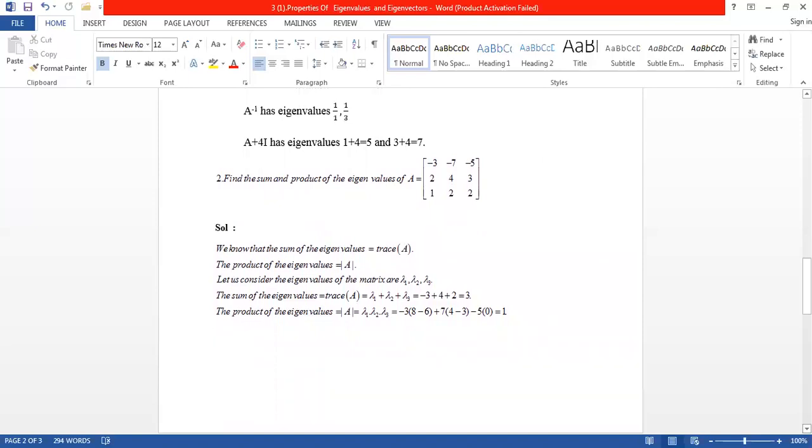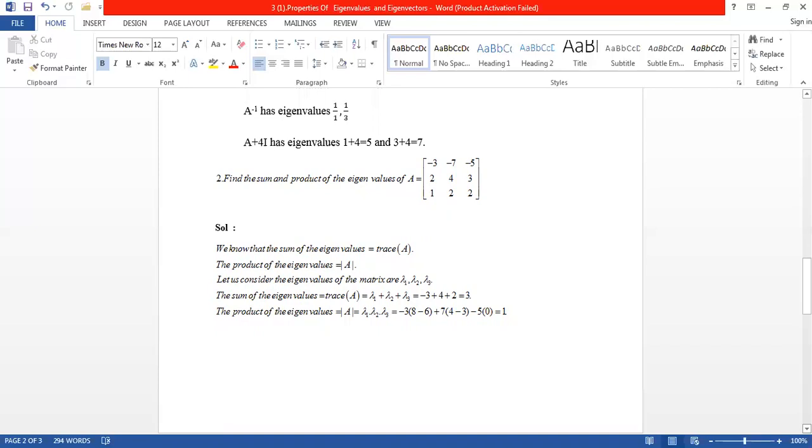Find the sum and product of the eigenvalues of A, where the first row is minus 3, minus 7, minus 5, the second row is 2, 4, 3, and the third row is 1, 2, 2. So we have to find the sum and product of the eigenvalues of A.